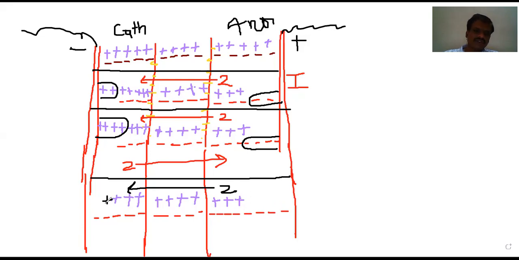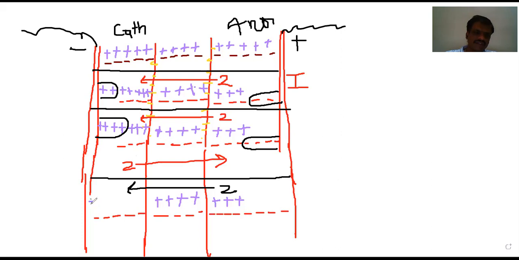Already five are there: 3, 4, 5. Along with this 5, how many are gained here? 2 are gained here. Okay, that is, 2 cations are gained here. Therefore, in total how many will be there? 7. 7 cations will be there on this side.